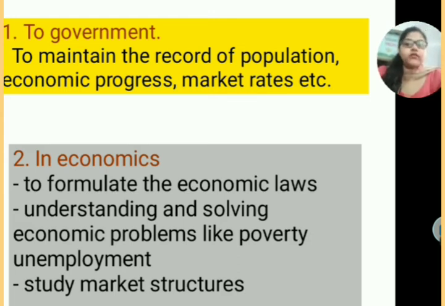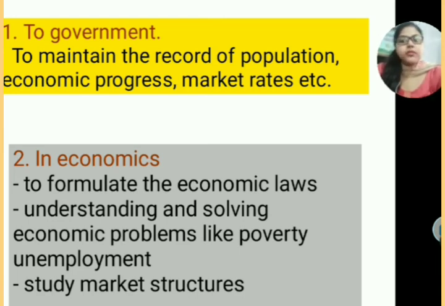Next, to understand and solve economic problems like poverty and unemployment, we have to understand different kinds of problems. For example, poverty is a high need of the country. Poverty should be considered a very important part of the economy, that is, how to eradicate poverty, how to absolutely remove poverty from India. So what we have to do is check the data on how much we have progressed this year, how many people are still below the poverty line and how many are above it. So we are using data, and data is a part of statistics.